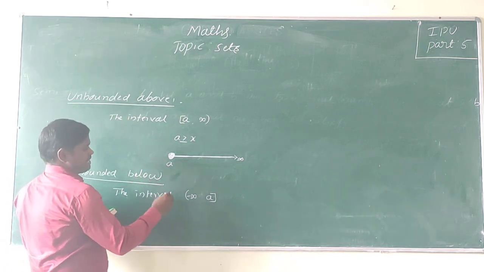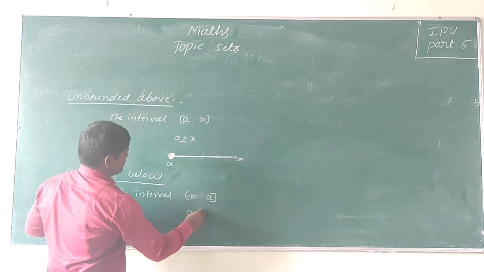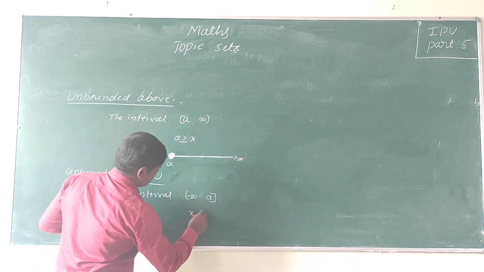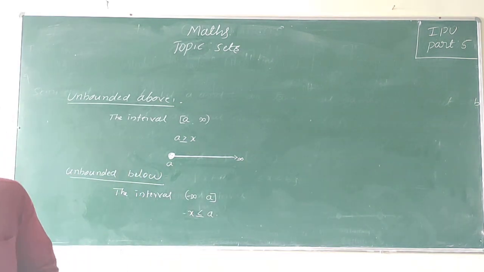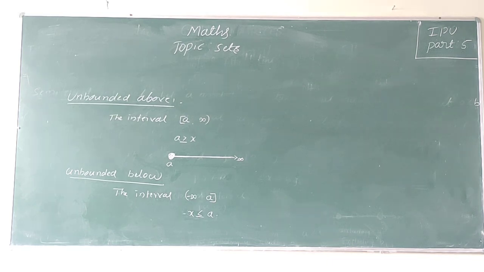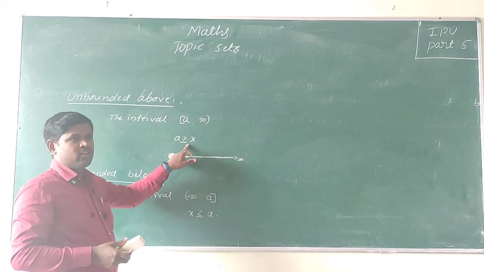So it is denoted as x less than or equal to A. Suppose I take A greater than x, it may be confusing to you.